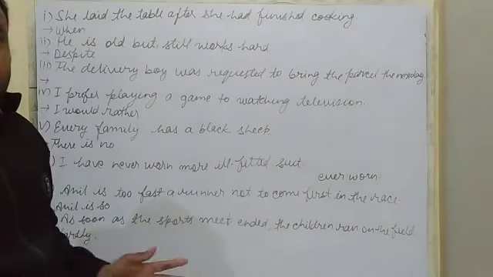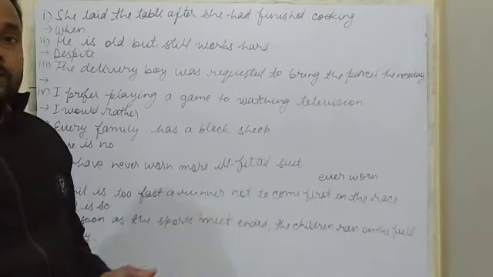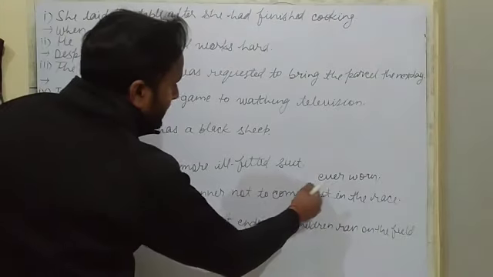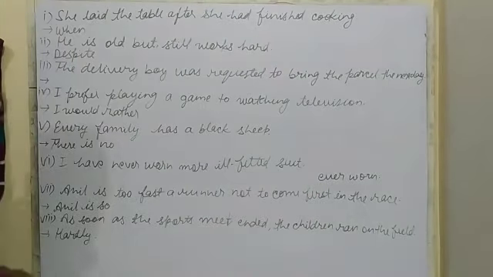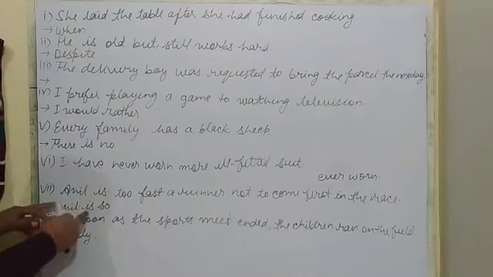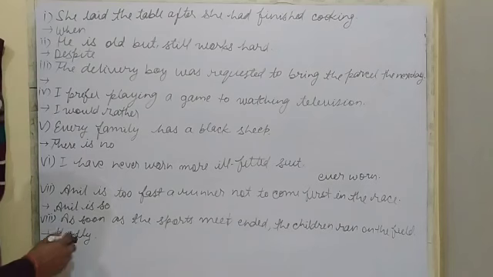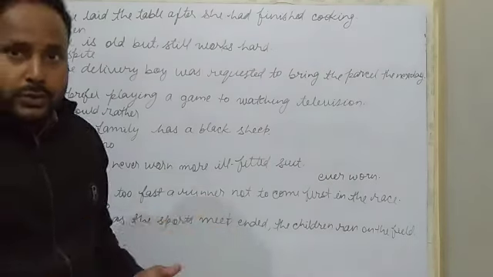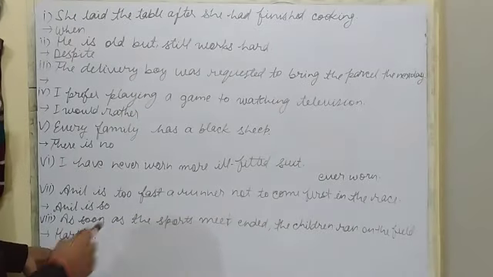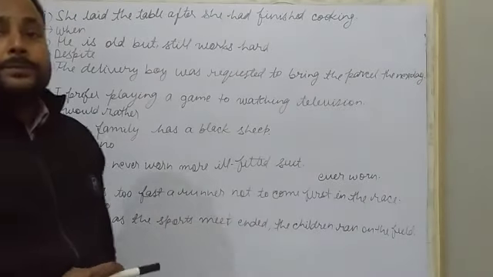Sometimes an ending is also given, and you have to make changes according to that. You have to end the sentence with ever, to, and to. This sentence will be changed into so that. As soon as is changed into no sooner but. Here this sentence will be started with hardly.